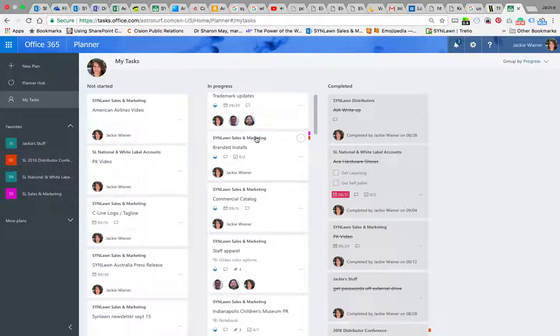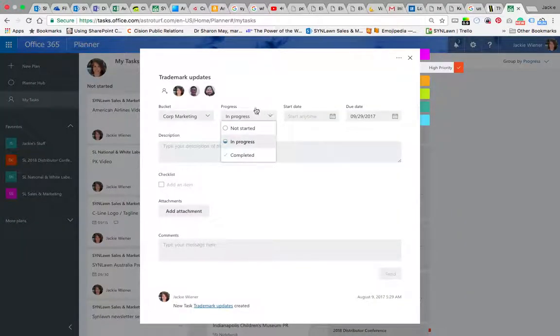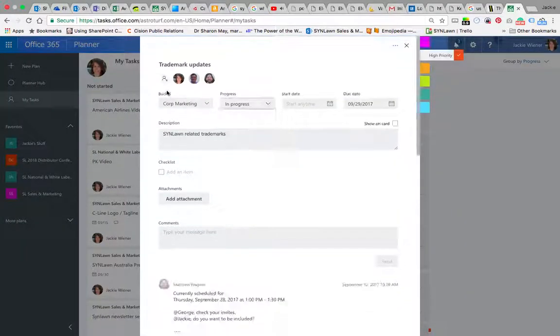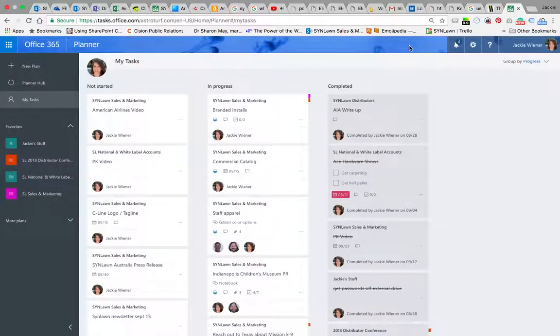So now I'm going to start working on what's in progress, so high priority in progress. Trademark updates, I don't really need to do anything with that. That's mostly Matt right here. Honestly, I'm going to take myself off this task because I don't need to look at it all the time. If Matt's really the one doing it, he'll keep me updated.